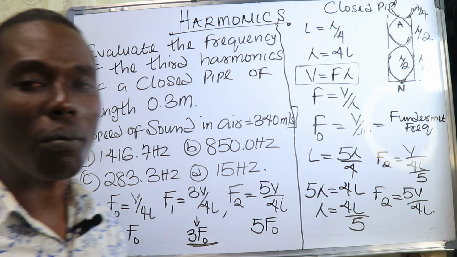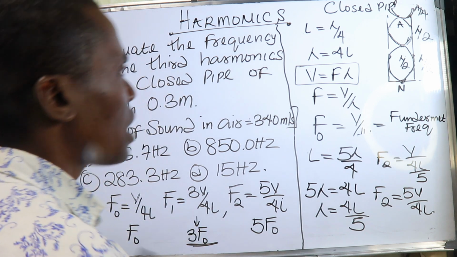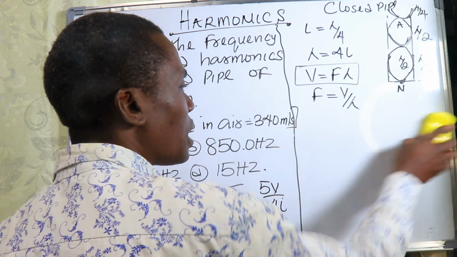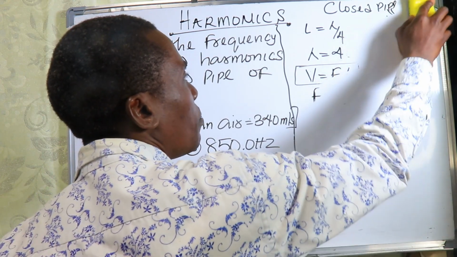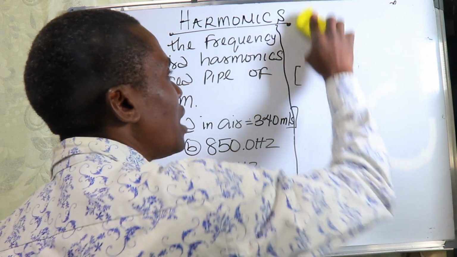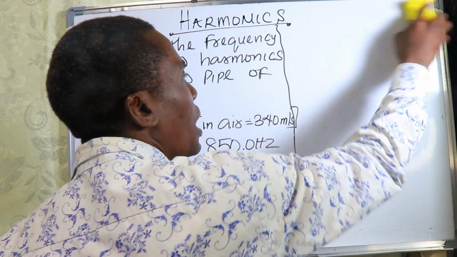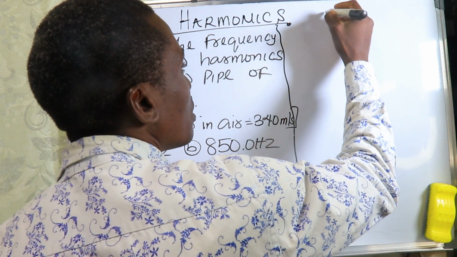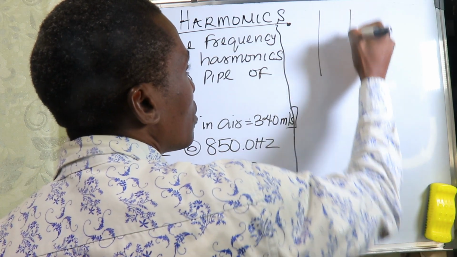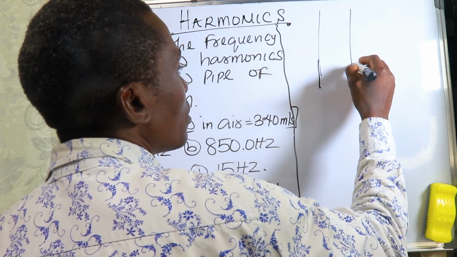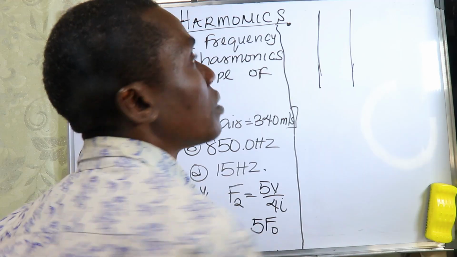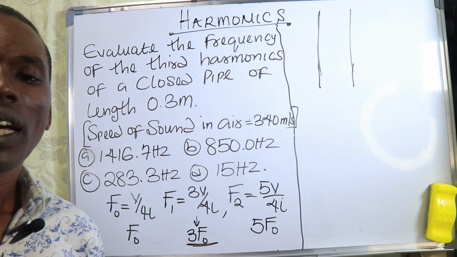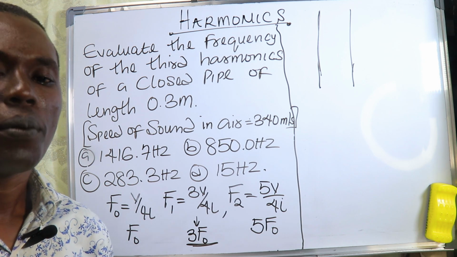But before we calculate it, let me just tell you a few things about the open pipe. For you to understand the closed pipe, let us talk about the open pipe. Now remember, I told you that an open pipe is a pipe that is open at the two ends. It is open at the top and open at the bottom. That is what we call an open pipe.